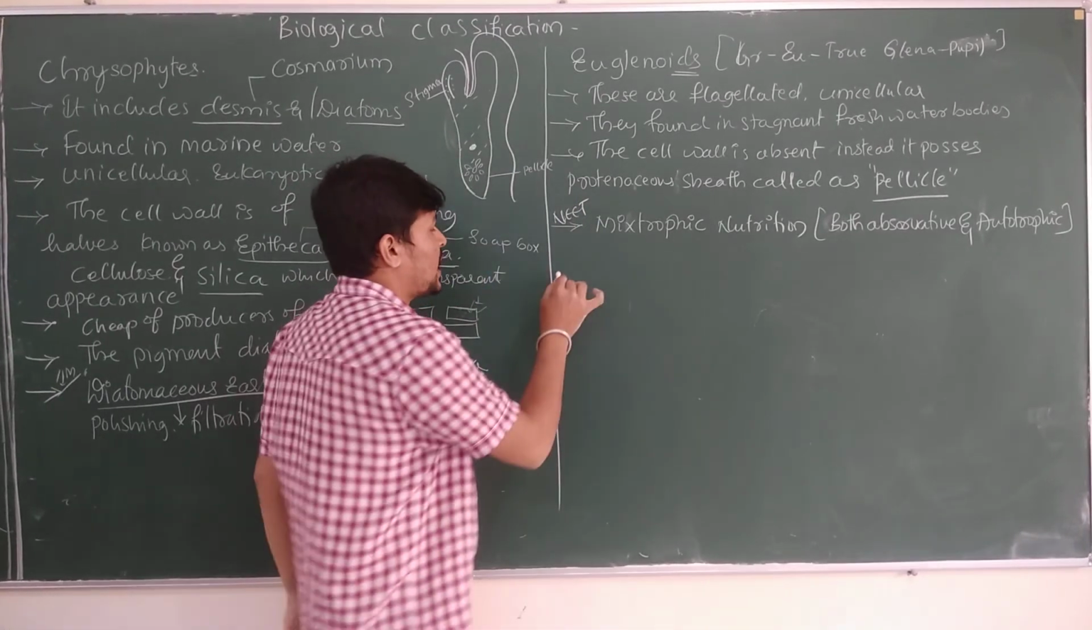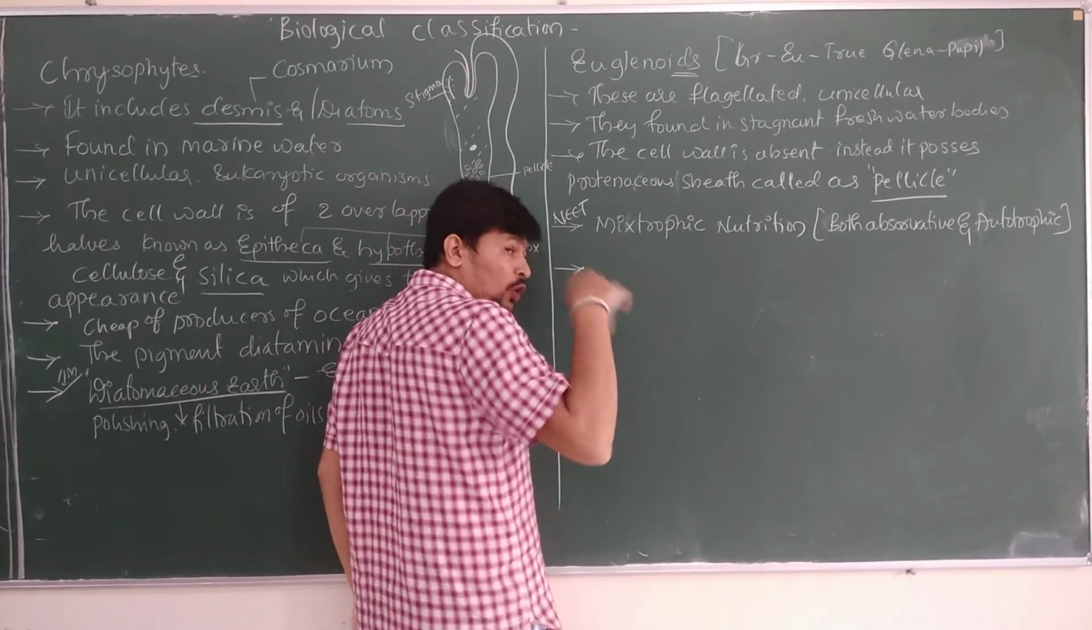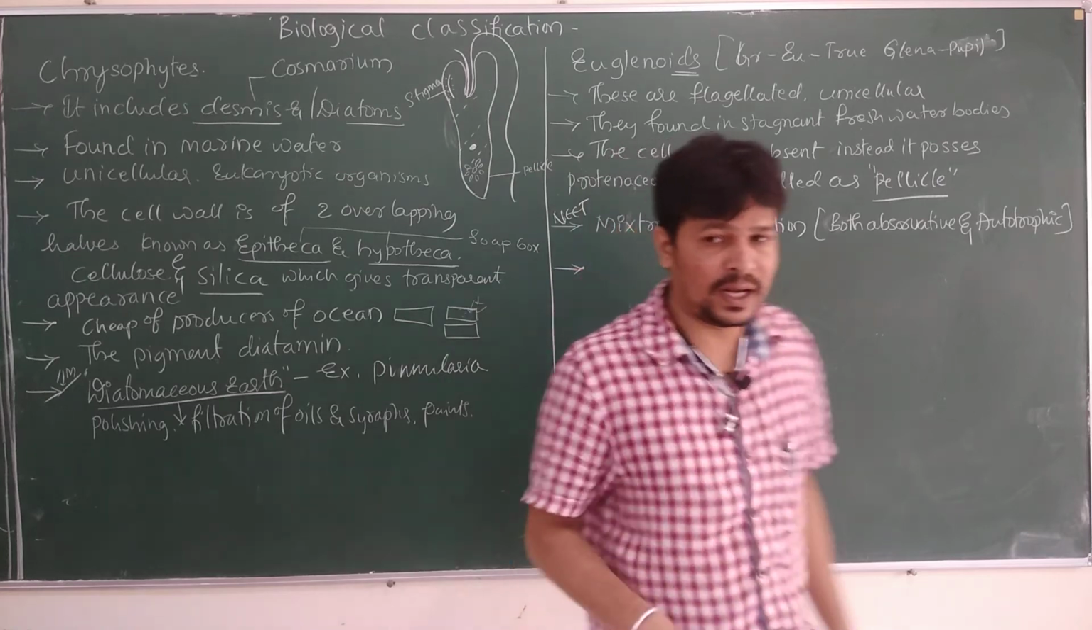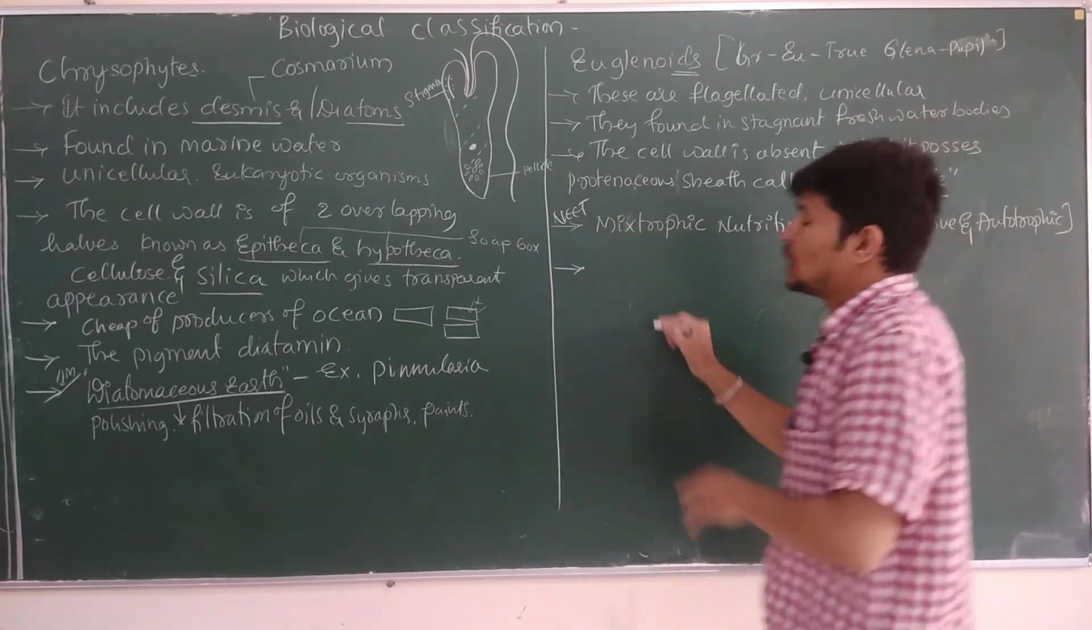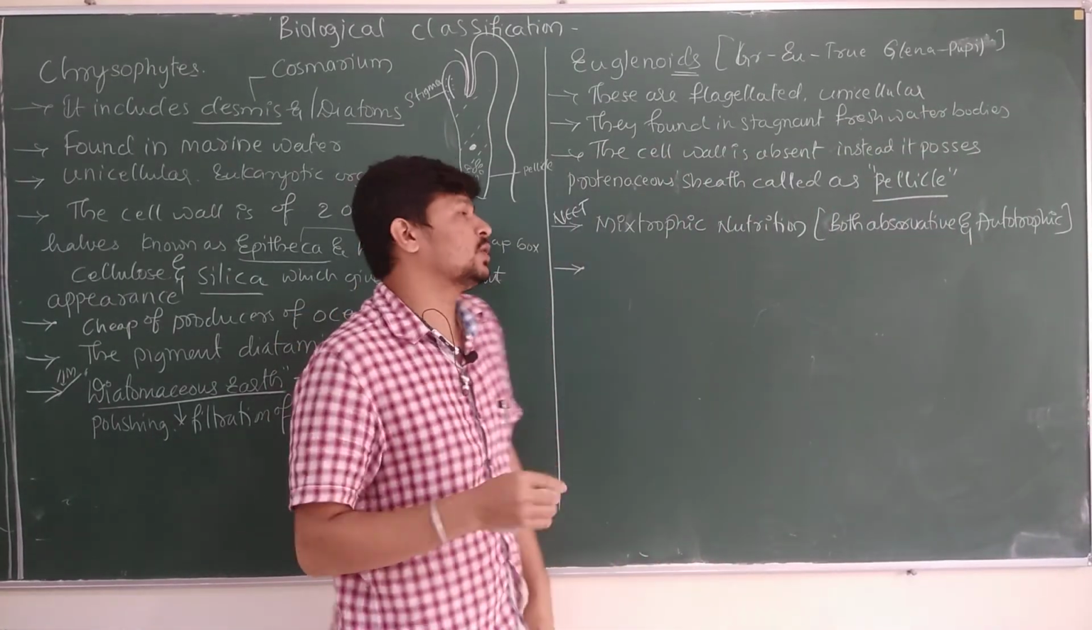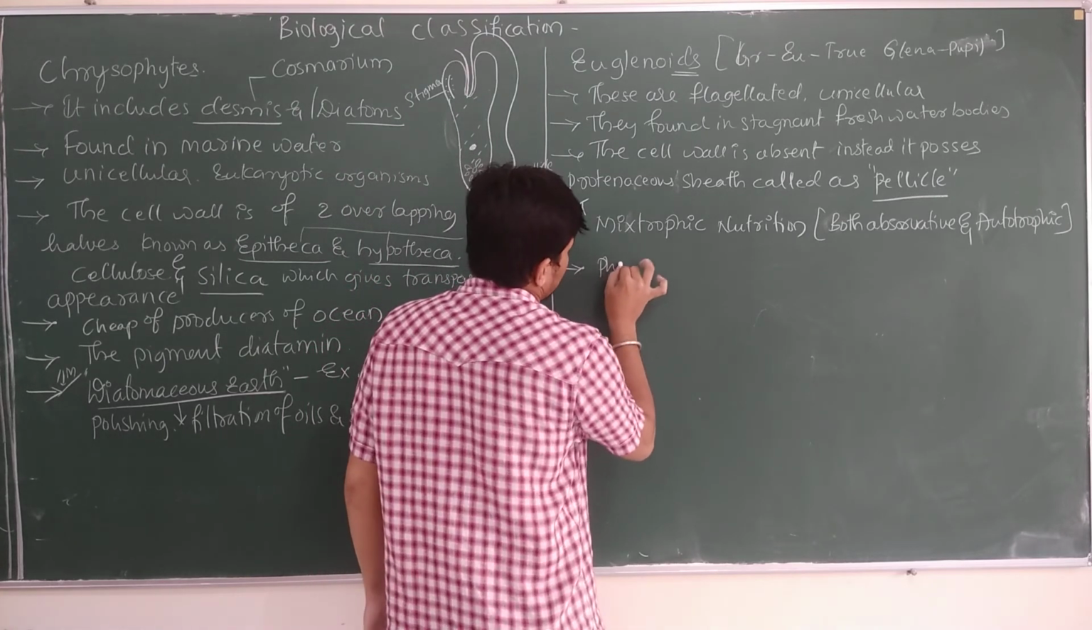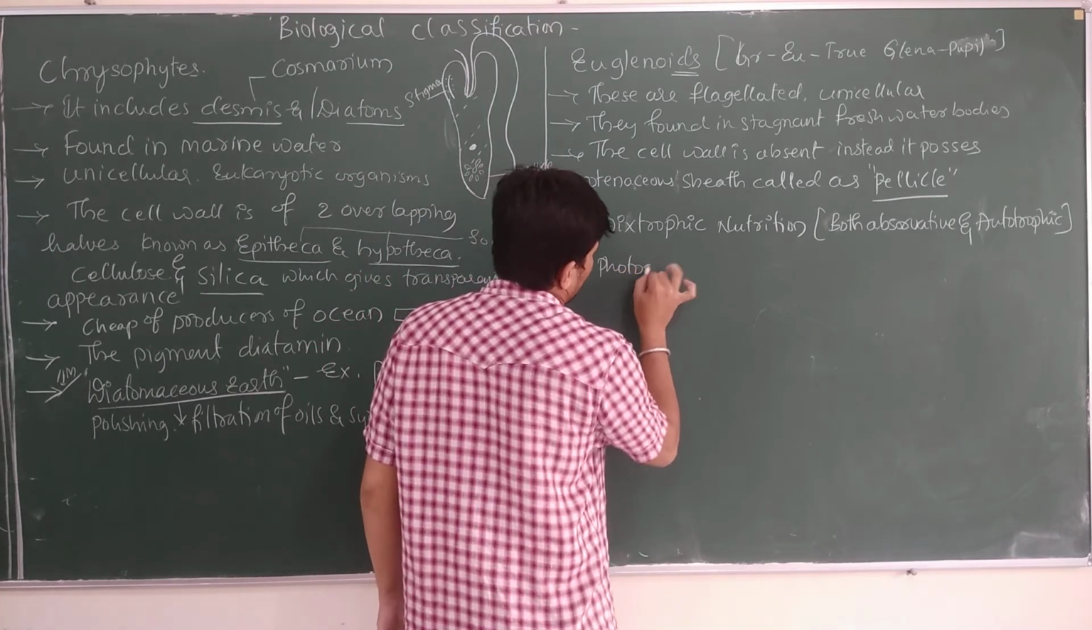If it has to carry out autotrophy, meaning they prepare their own food material, they must carry out the process of photosynthesis. So there will be the presence of photosynthetic